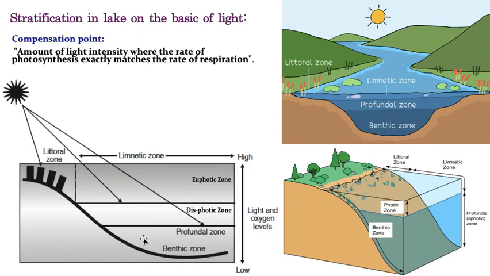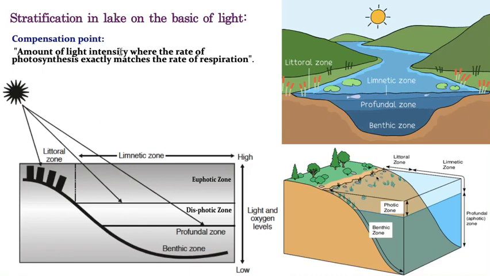So these organisms utilize the upper photosynthetic organisms as their food. Here photosynthesis is less, whereas respiration is more. Why? Because they are not producing their own food material, they are depending upon the upper layer for their food material. Hope you understand what is respiration and what is photosynthesis.